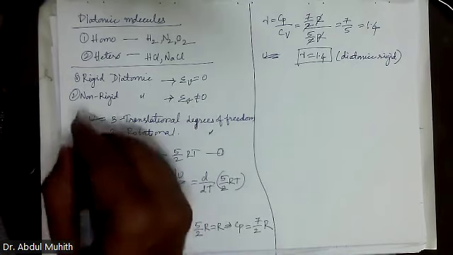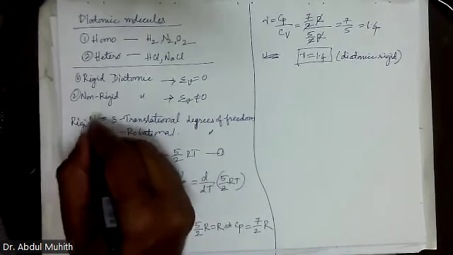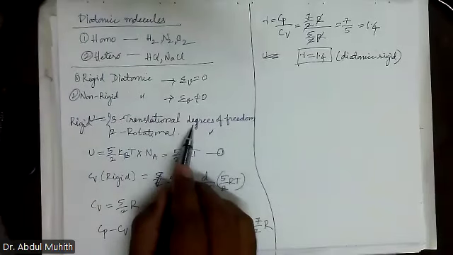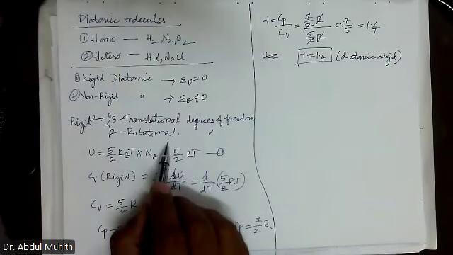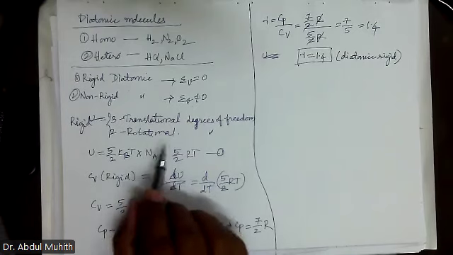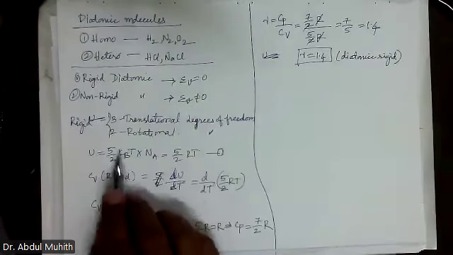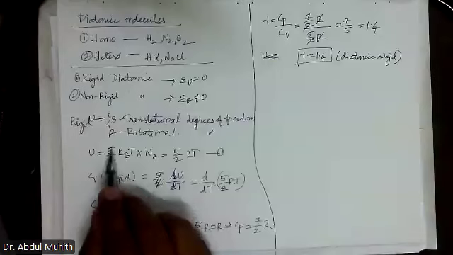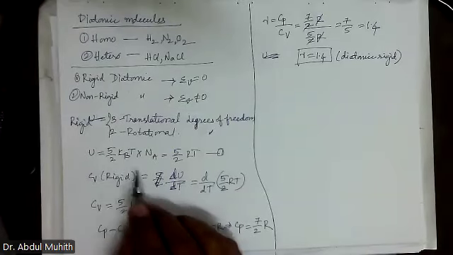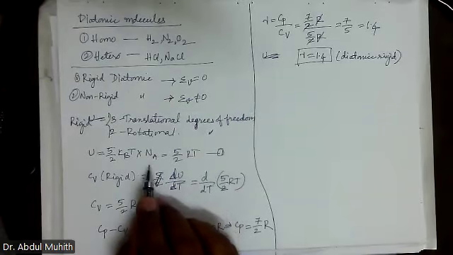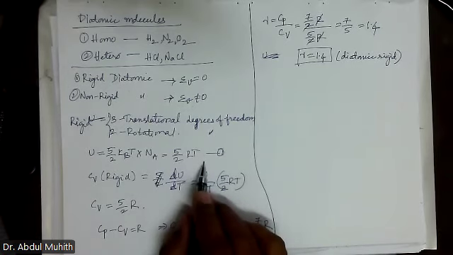So as of now, in rigid, we have translation and two rotational, no vibration. So 5 degrees of freedom, 5 into half kBT, so that will become 5 by 2 into Na, Avogadro number meaning 1 mole, so 5 by 2 RT.